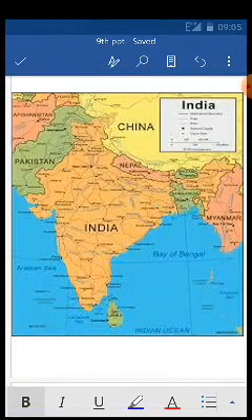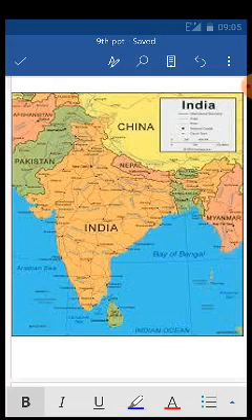Once again, from Gujarat till Mizoram: Gujarat touches Pakistan, our neighboring country, and on the other side Mizoram touches Myanmar. So from Gujarat you go to Ladakh in the northern side, then to the right side, which is Mizoram. This total boundary distance is 15,200 kilometers. Okay, that is the northern part.